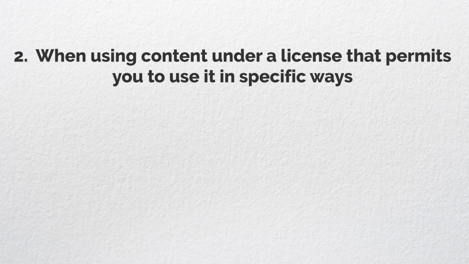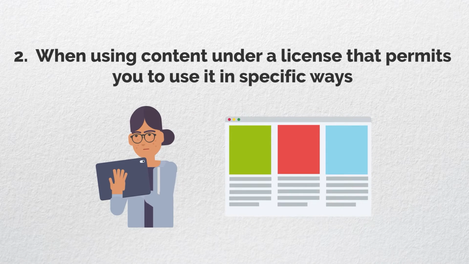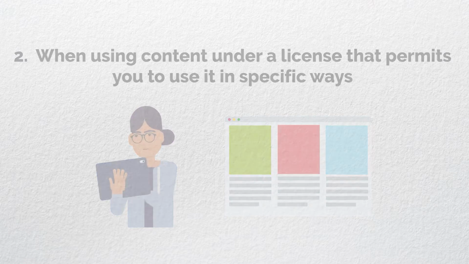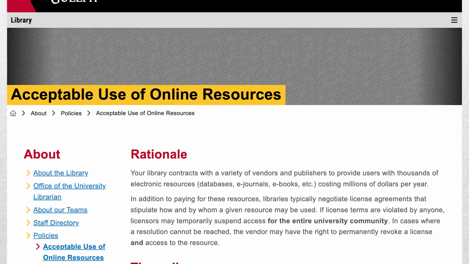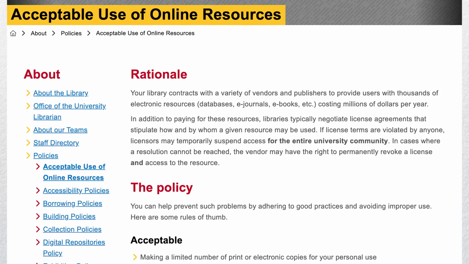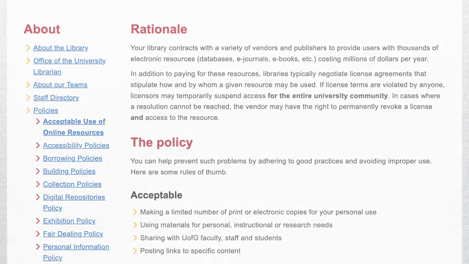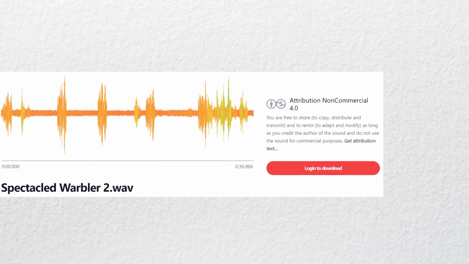When using licensed materials, including ebooks, e-journals, and some websites, certain uses may be permitted under the terms of those licenses. See the library's policy on acceptable use of online resources for the ways in which licensed library content can be used. You will also find that some content on the internet is openly licensed.